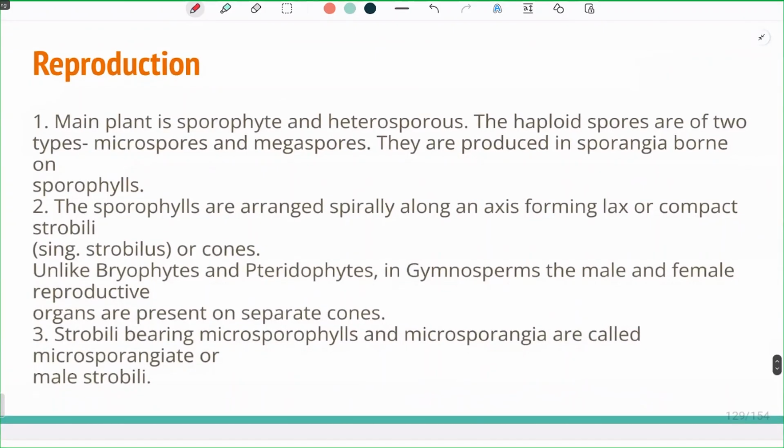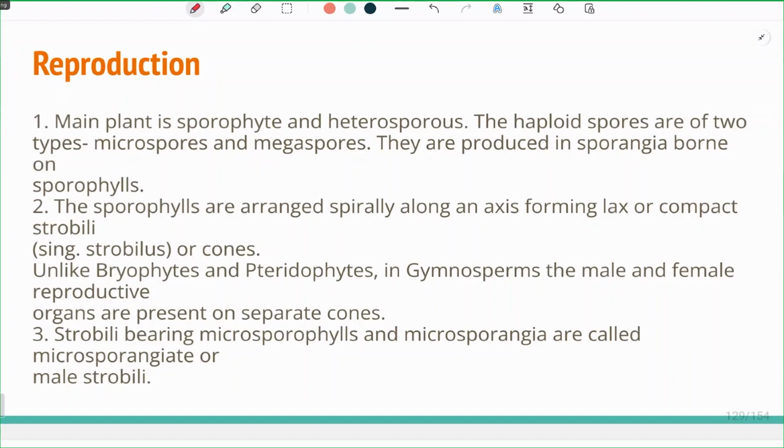Reproduction. So, the main plant body, we know, is sporophytic. Now, this sporophytic plant body gives rise to heterospores. These heterospores are usually of two types, megaspores and microspores. Then, the plant body possesses megasporophylls and microsporophylls. Inside these, megaspores and microspores are produced.